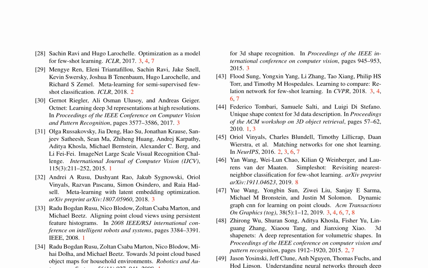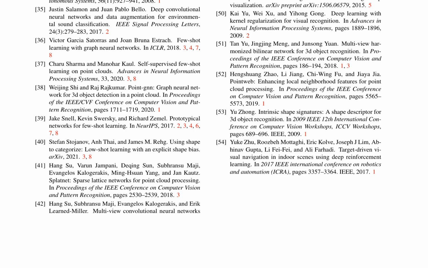The authors highlight the importance of data augmentation, transfer learning, and domain adaptation in improving the performance of 3D point cloud processing models. Furthermore, the paper touches upon the concept of few-shot learning, where models are trained to recognize objects from a limited number of examples. The authors reference works on prototypical networks, relation networks, and other metalearning approaches that have shown promising results in this area. The paper also mentions the use of graph neural networks for 3D point cloud processing, which have been shown to be effective in capturing local and global geometric structures.